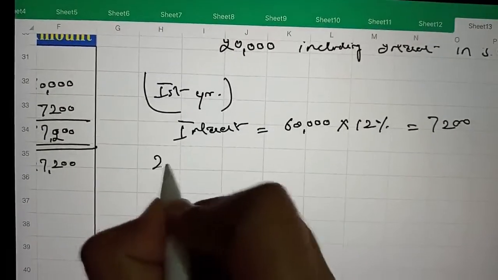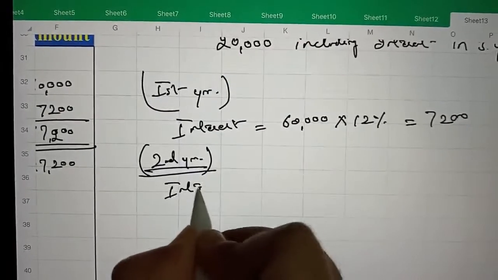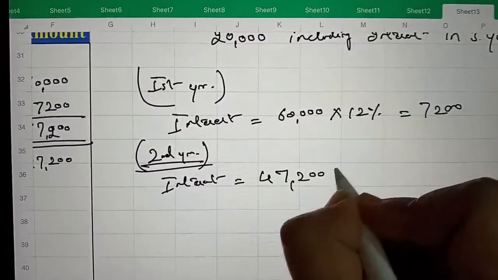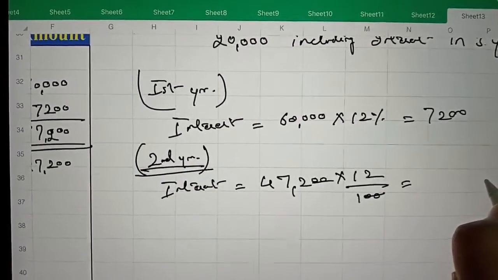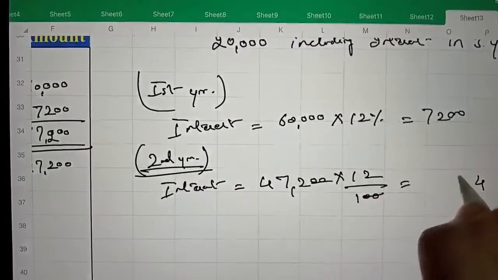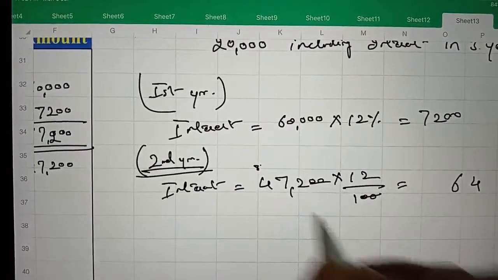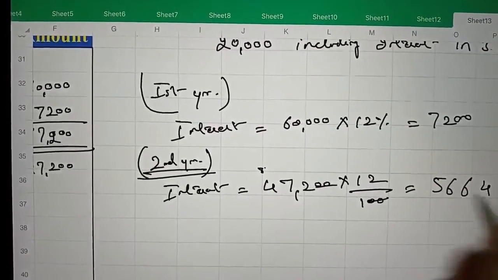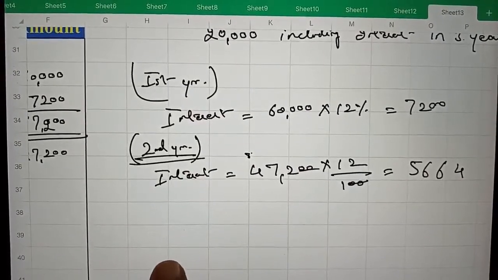So here in the second year, interest will be calculated on 47,200 at rate of 12%, and it is 5,664.